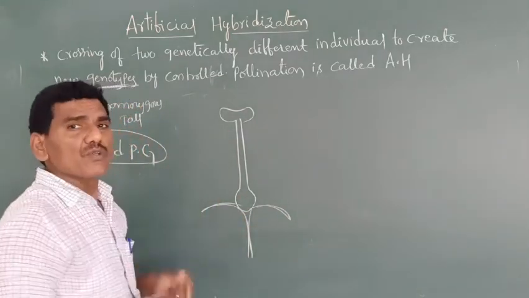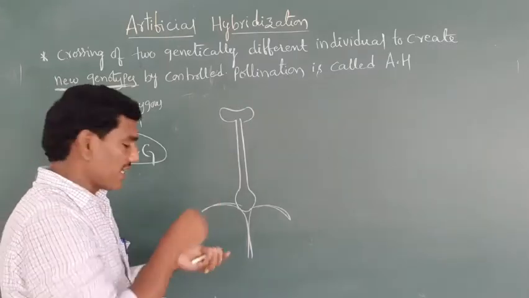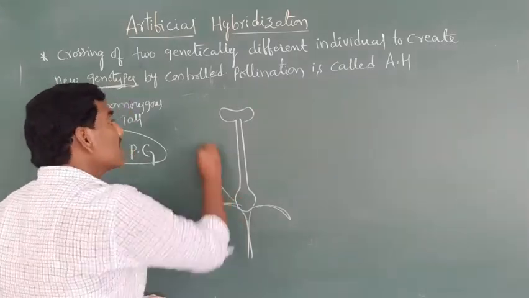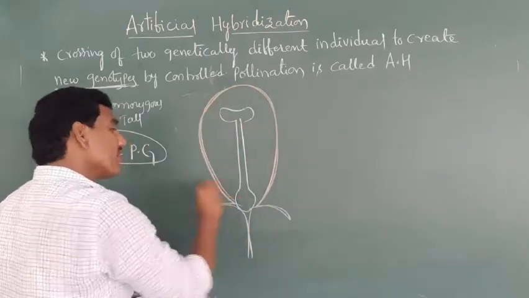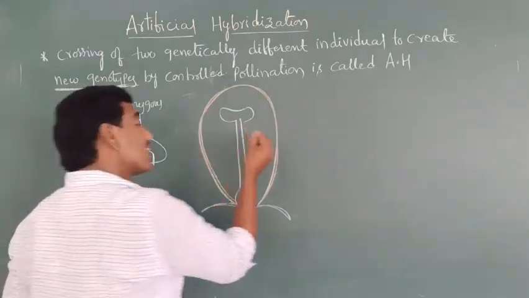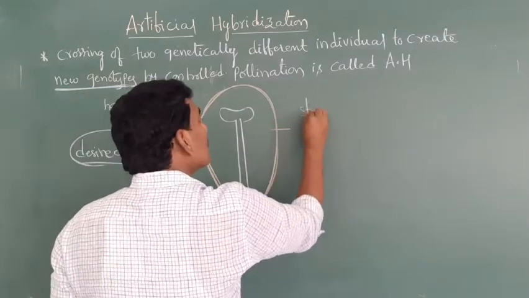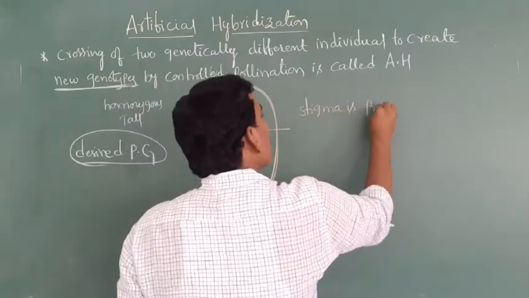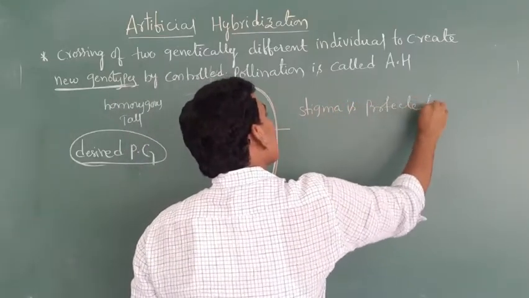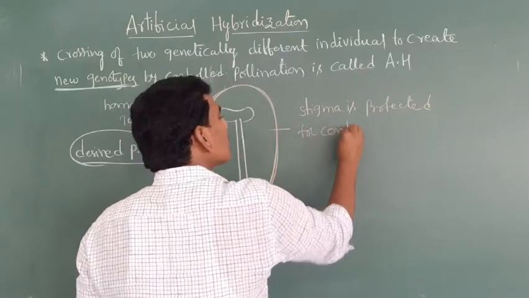Desired pollen grains are used, and for that the stigma is protected from contamination.